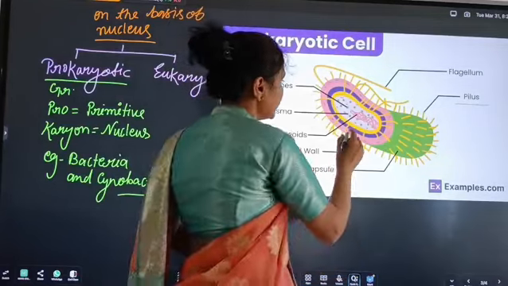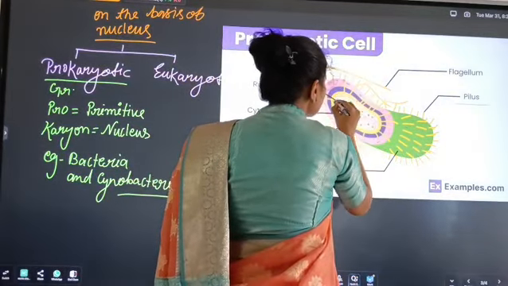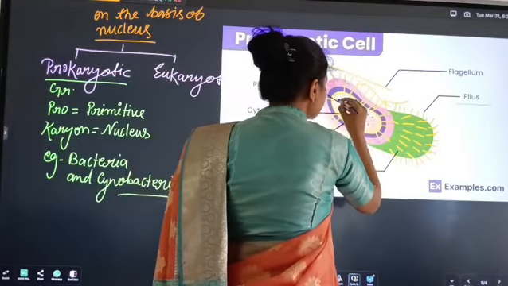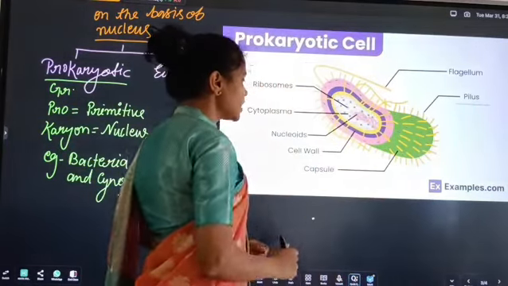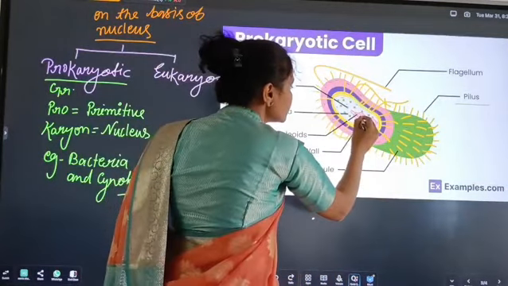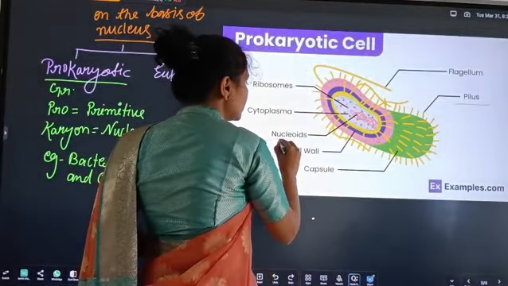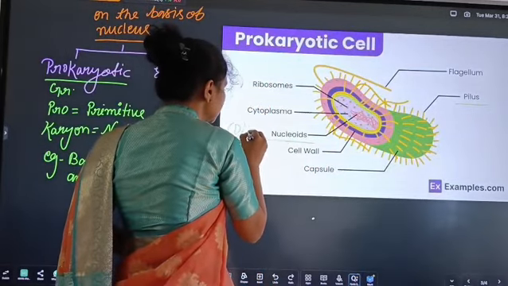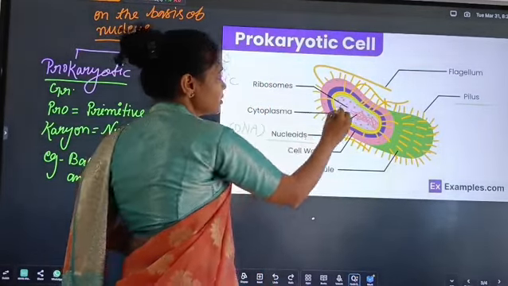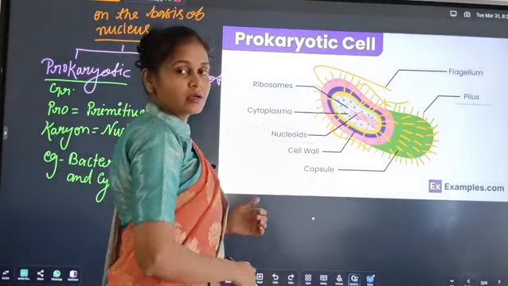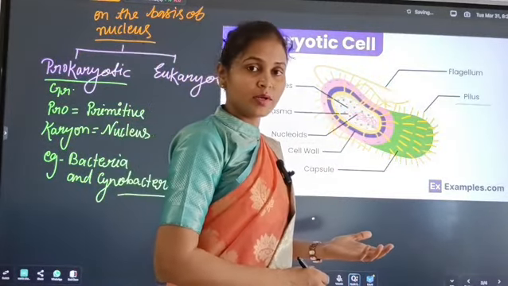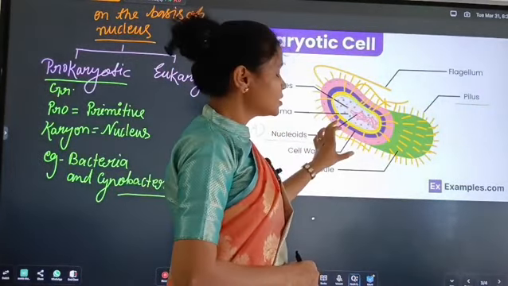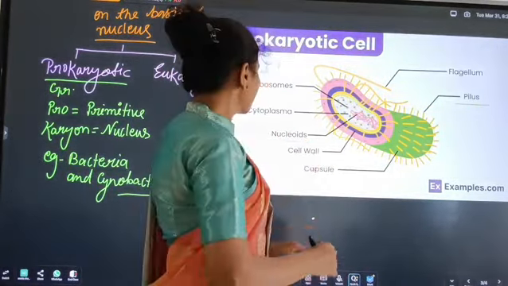And here, this is the cytoplasm. Inside the cytoplasm, a nucleoid is present, and it contains the DNA. So the nucleus is absent, not well developed.